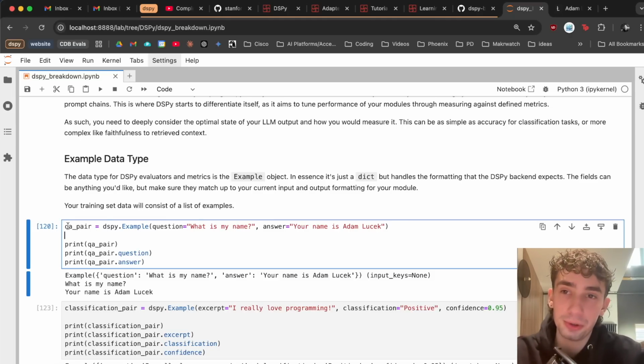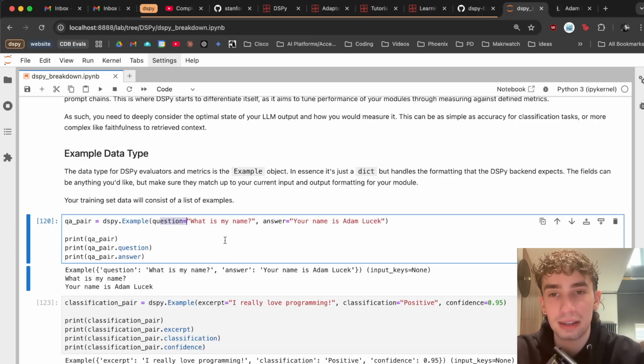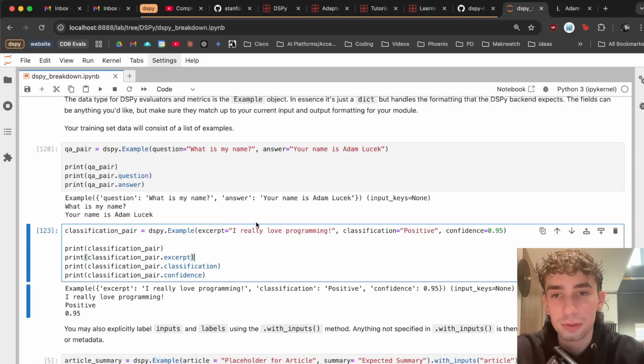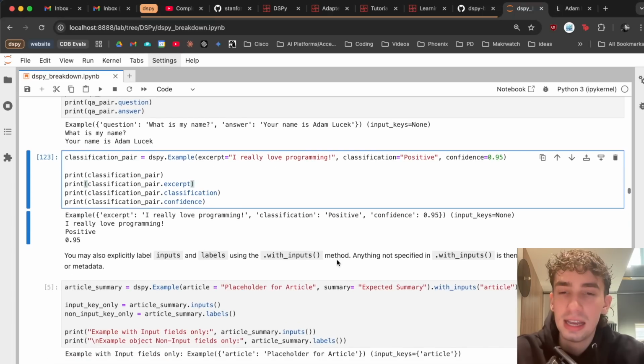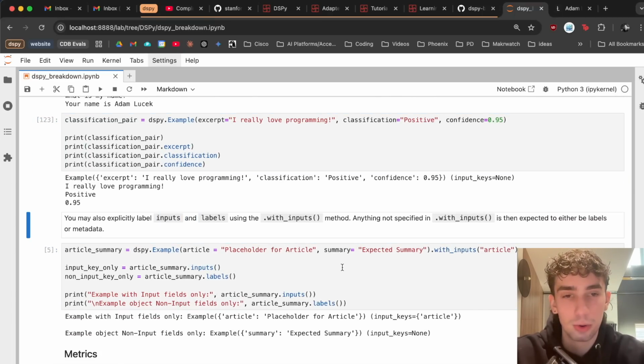So just looking at a few examples of data types, a Q&A pair might take the form of having a question and an answer, which you can dot into here with question and answer. DSPy.example is just going to handle all of the formatting so that this Q&A pair could be passed through, per se, a Q&A module that is going to expect question and answer. You can also pass in, of course, multiple different inputs or different data types like floats. And very specifically, you can label what your inputs or outputs might be.